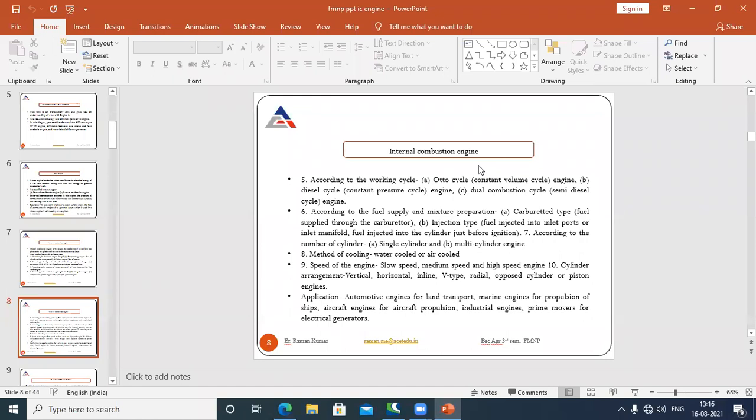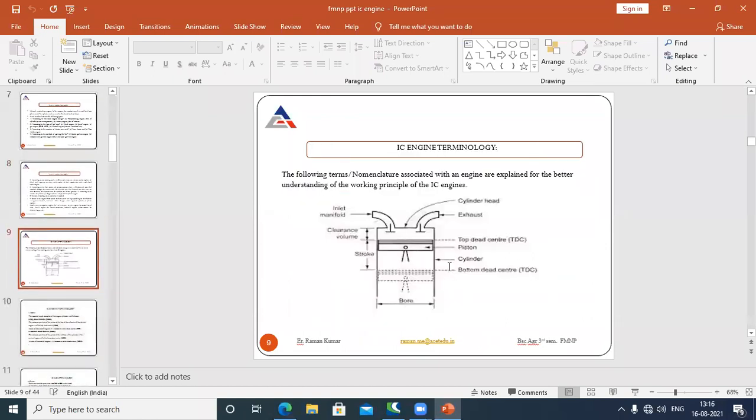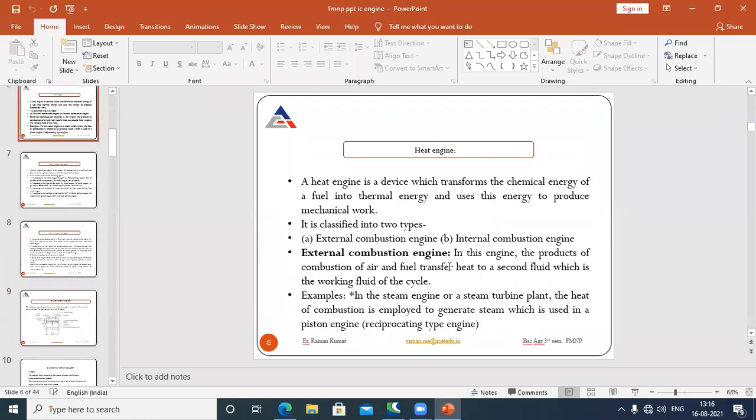Next we have the applications where we use the internal combustion engine. Mostly we use it in automotive engines for land transport. It is also used in marine engines for propulsion of ships, and in aircraft engines for aircraft propulsion. Next, in industrial engines, and as a prime mover for electrical generators. So these are the applications of the IC engine.